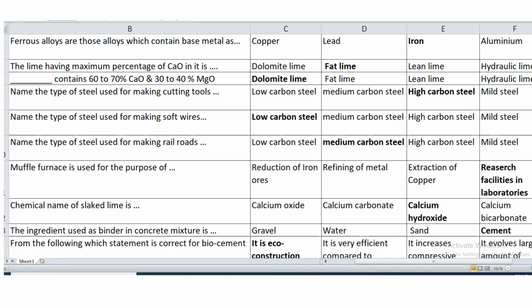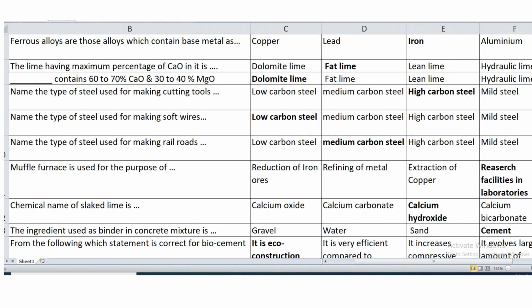Then dash contains 60 to 70% of calcium oxide and 30 to 40% of magnesium oxide. It is dolomite lime. Name the type of steel used for making cutting tools. That is high carbon steel. It is used for making cutting tools. Name the type of steel used for making soft wires. Low carbon steel. It is used for making soft wires, ropes, etc.